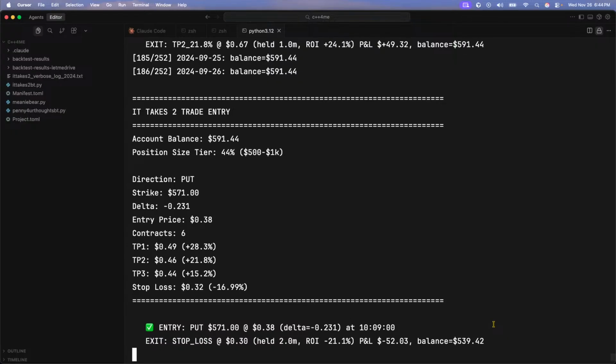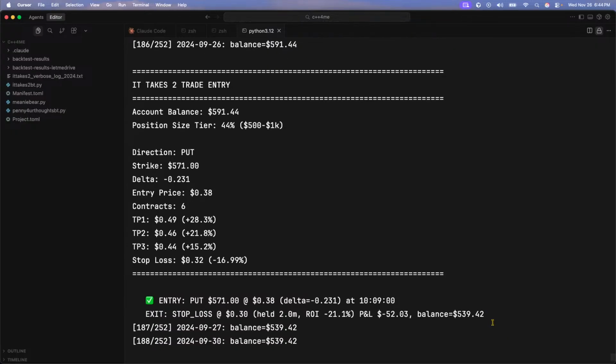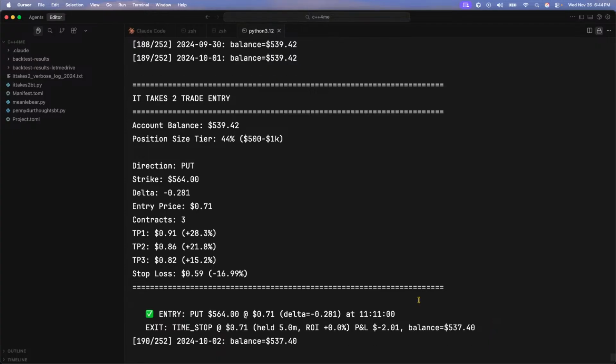Wait. I wasn't paying attention. The strategy just crossed $500. I don't know when this happened. All right, I'm going to go back and look.